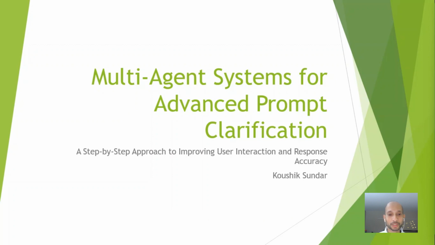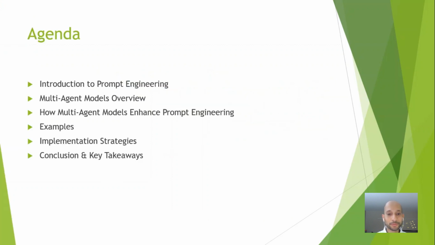Let's get started. Today, I'll be discussing how multi-agent models can significantly enhance prompt engineering to improve user interactions and response accuracy in AI-driven systems. Let me start by giving you an overview of what we will cover today. First, I'll provide an introduction to prompt engineering, covering some basics as we have an audience from diverse backgrounds. Then we will look at multi-agent models and how they work together. Next, we will explore examples and implementation strategies.